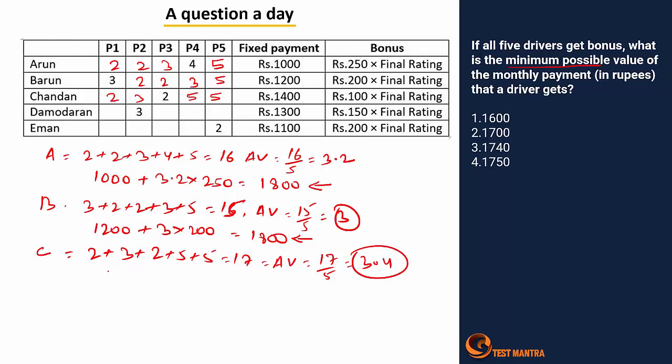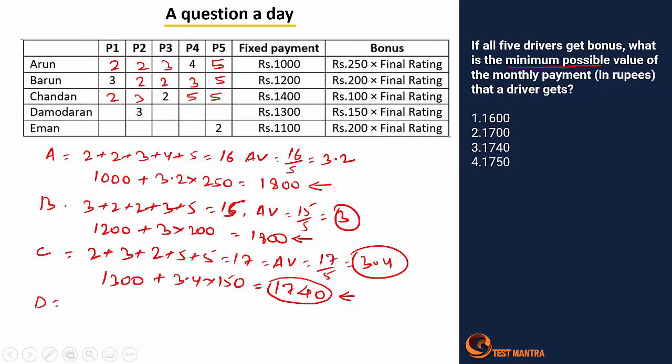Total amount this person will be receiving: the fixed value is 1300 plus 3.4 into 150. Right. So the value which this person will be receiving is 1740. So C will receive 1740.